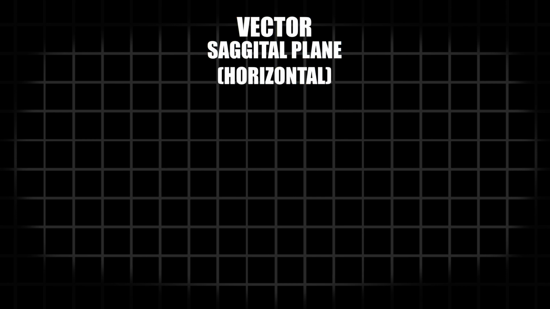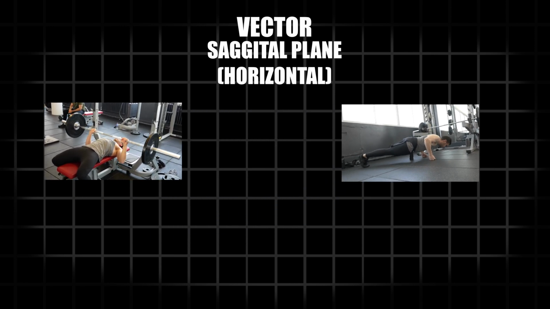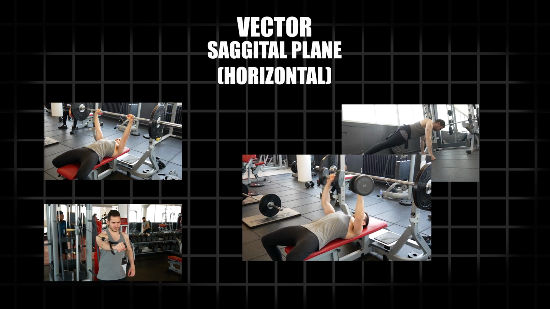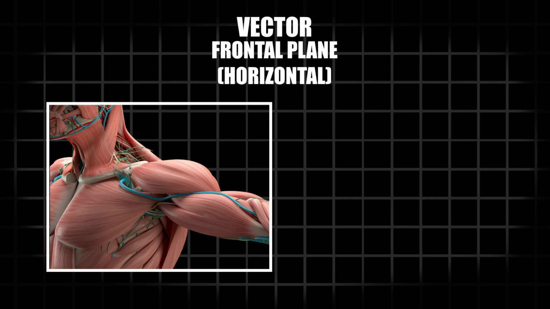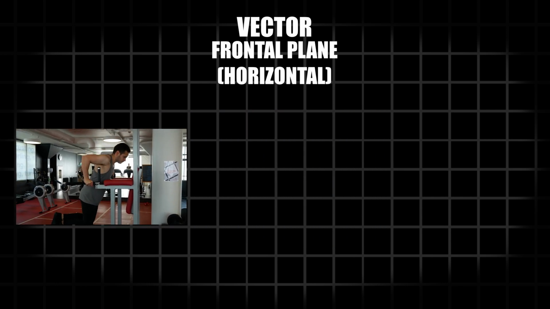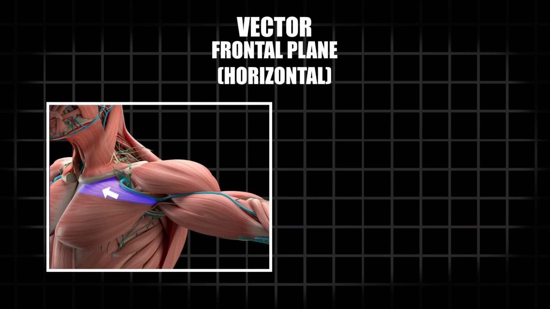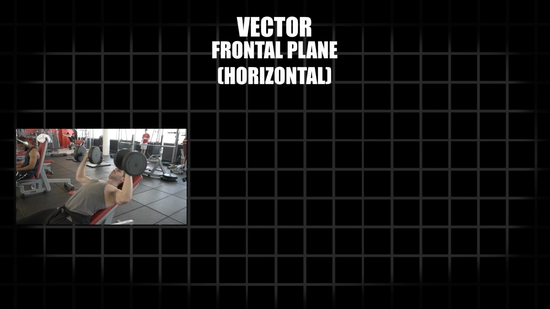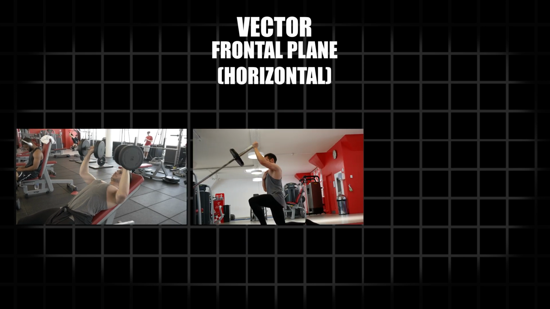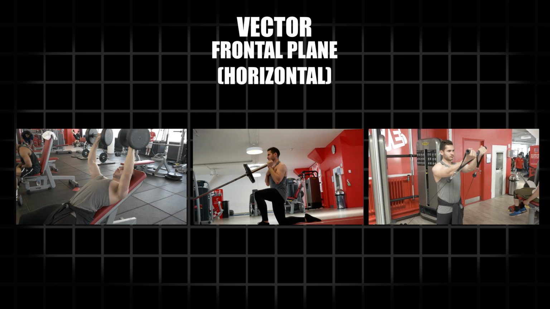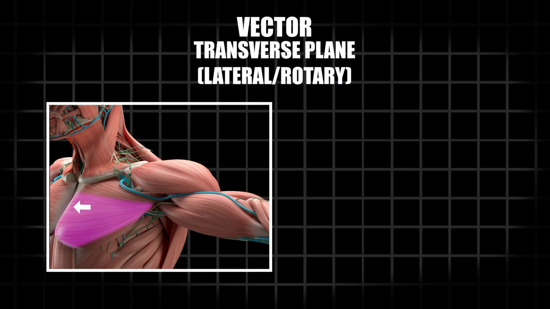It is easy to find horizontal movements for your chest, like bench press, push-up, standing cable presses, or dumbbell presses. Exercises on the frontal plane for your chest are the difficult part. If you look at the orientation of the abdominal head of your pecs, it will be easy to target that with a chest dip, cable jackhammer pushdown, or high to low cable push. Or if you look at the clavicular head, you can do high incline presses, landmine press, or low to high cable press. Rotational movements are going to be on the transverse plane.